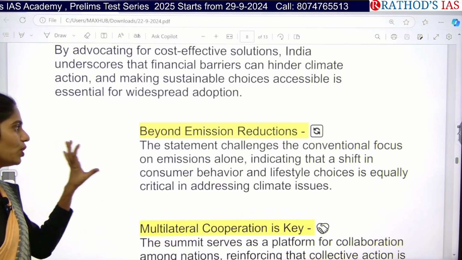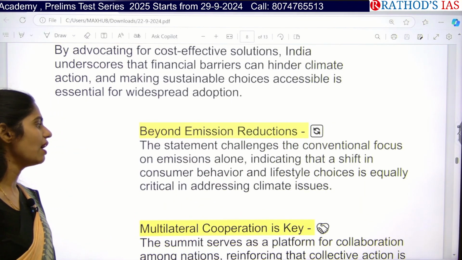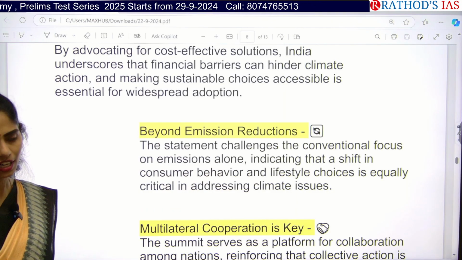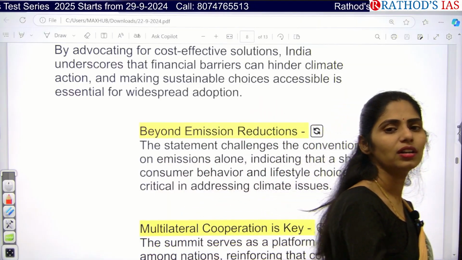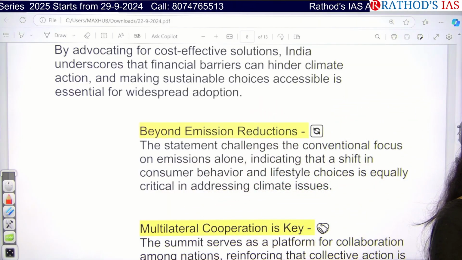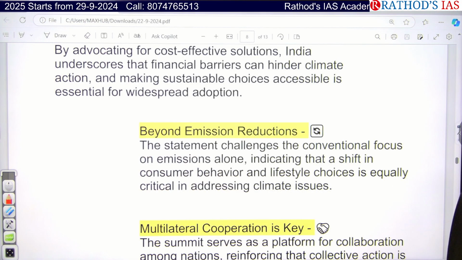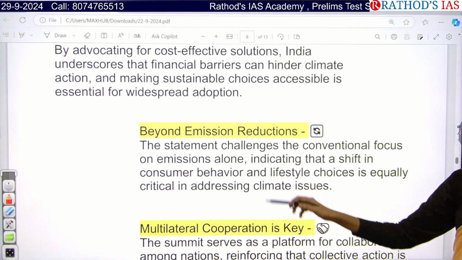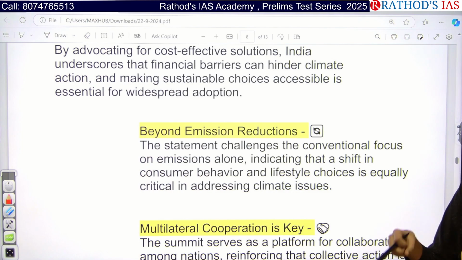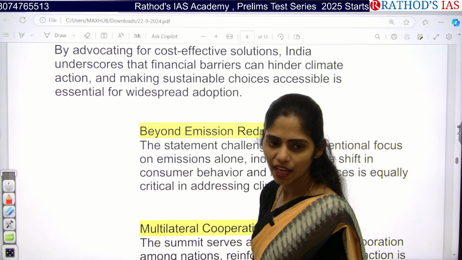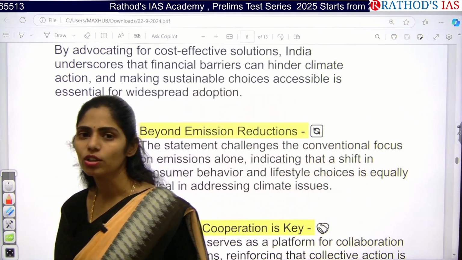And next one is beyond emission reductions, we have to focus on consumer behavior. Like for example, if you want to decrease plastic pollution, so people need to take some steps like we are not going to opt plastic. So we are going for taking of cotton bags or jute bags apart from plastic. Okay. So like that, the consumer behavior is important, and even this is the thing we need to expect from the people, like changing of life that should be according to sustainable lifestyle.